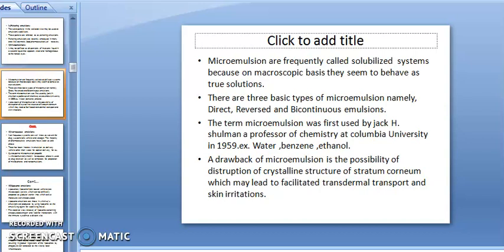A drawback of microemulsion is the possibility of disturbance of the crystalline structure of the stratum corneum, which may lead to facilitated transdermal transport and skin irritation. It has a property to disturb the stratum corneum, that is, the epidermis layer can be disturbed by the use of microemulsion, which facilitates transdermal transport and leads to skin irritation, because of engulfing of the particles.